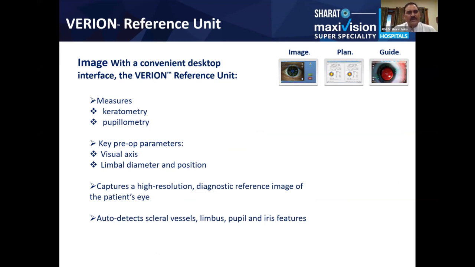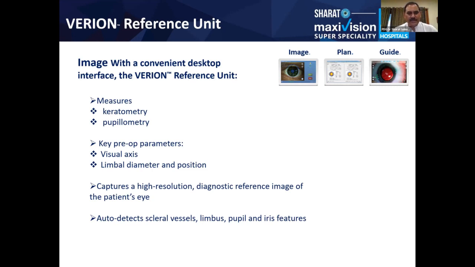So the things you get here are the keratometry and the size of the pupil. So before surgery, you take the pupil size also, so accordingly you can decide the type of IOL you want to implant in the particular patient. You need to take these measurements before dilatation of the pupil, that is, without putting any drops in the eye. Only then do you get the correct keratometry readings. If you mess up, after dilatation you get wrong readings because the values keep changing. If that happens, you need to bring the patient again and do the readings again.